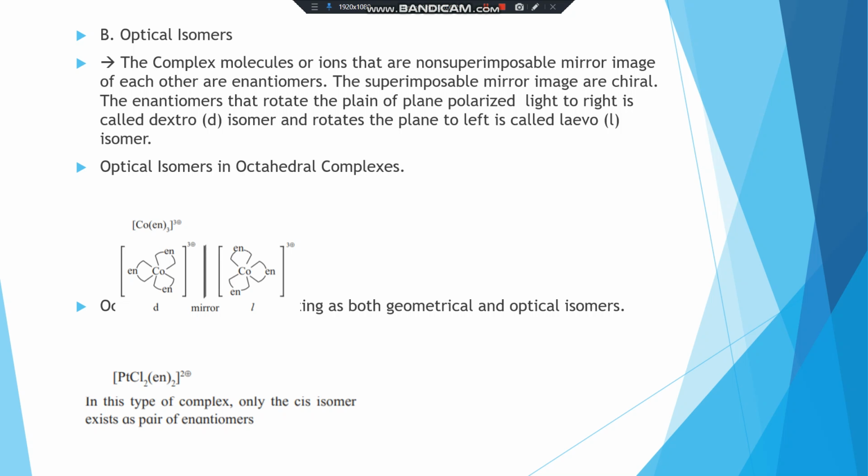Here, the mirror image is shown in the structure [Co(en)3]3+. En is ethylene diamine. So, in the structure, we are showing the mirror image. Okay, then